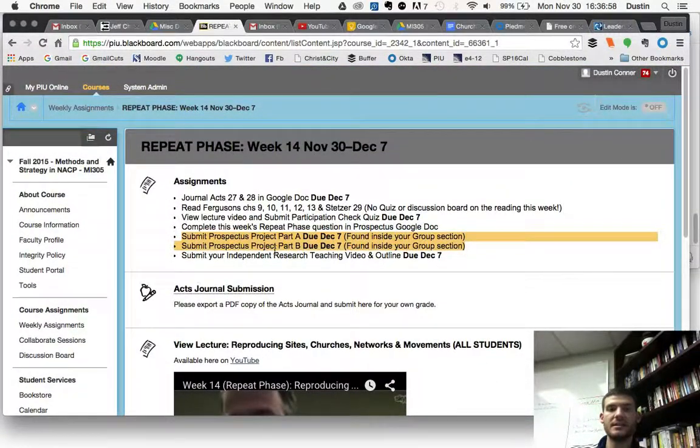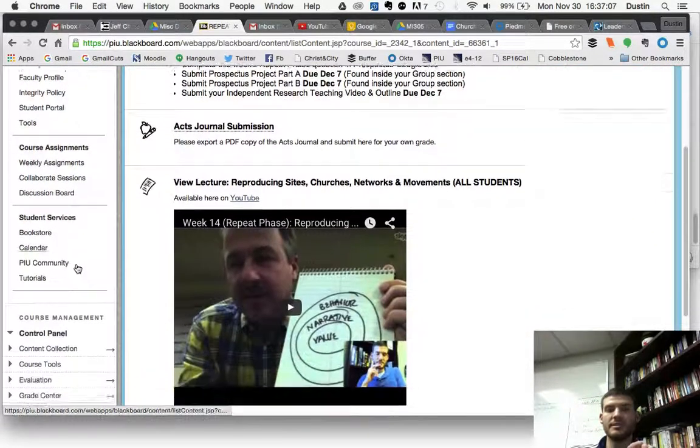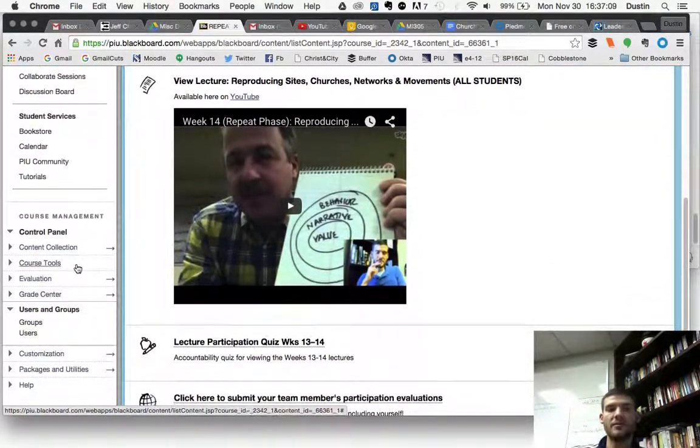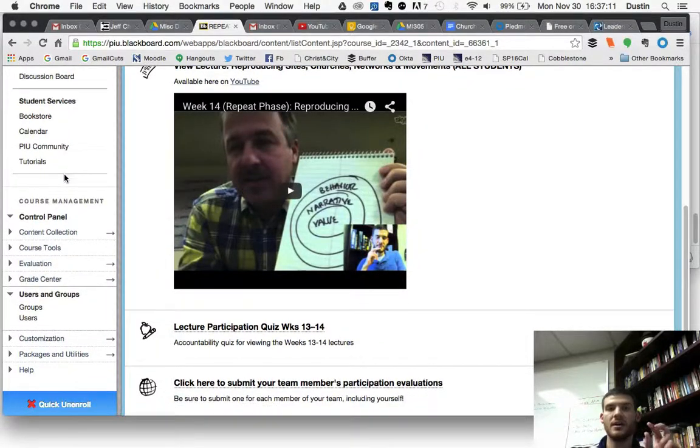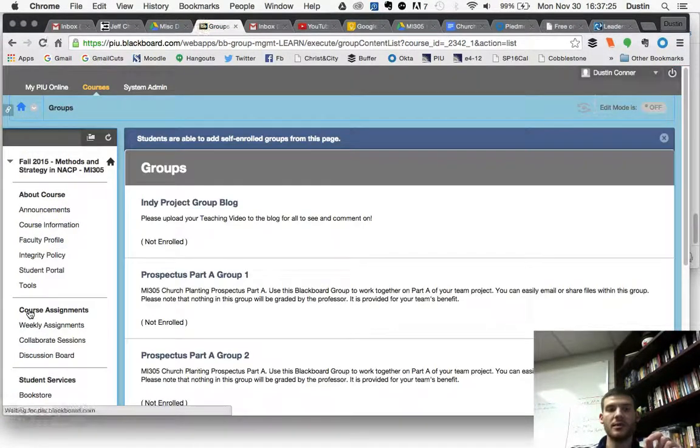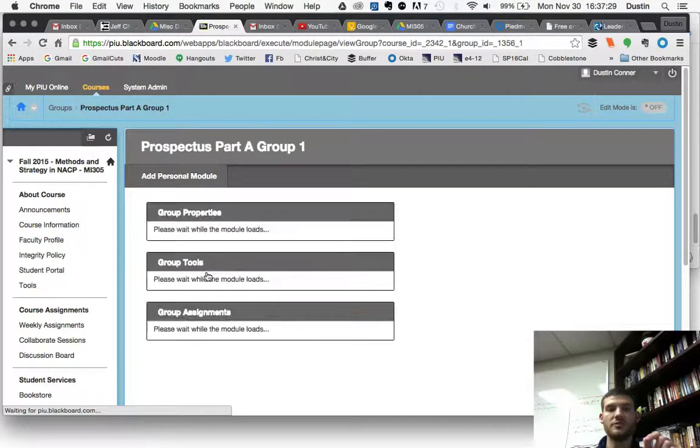But when it comes down to submitting these prospectus projects, you'll notice that it's found inside your group section. You'll see on the bottom left menu pane, yours looks a little bit different from mine, but underneath the tutorials, you should have 2 group lines. One will say prospectus project group, and then an ND research project group. I'm going to go my way from the professor's end, but when you get to it, this right here will show it for each of you.